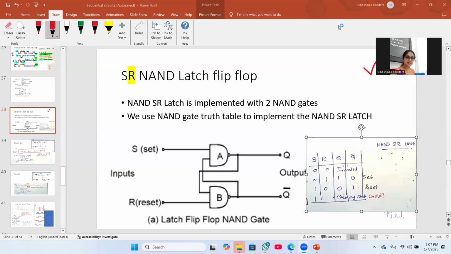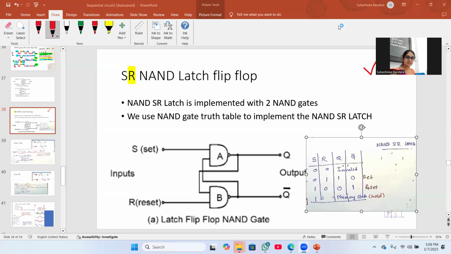SR NAND latch flip-flop. Here we use a set-reset NAND latch flip-flop implemented with two NAND gates. We use the NAND gate truth table to implement the NAND RS latch. Look at the input of NAND gate A: the inputs are S, that means set, and Q bar. Then it will give the output Q. That Q will be an input for B, with the reset. So the output becomes Q bar.